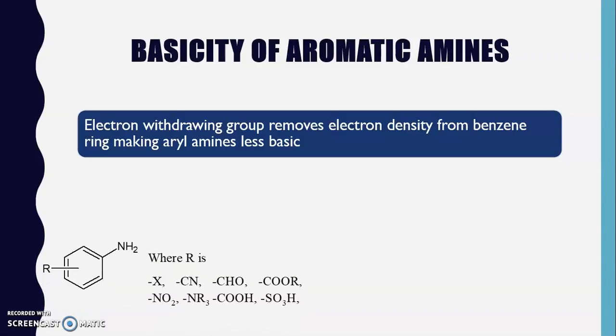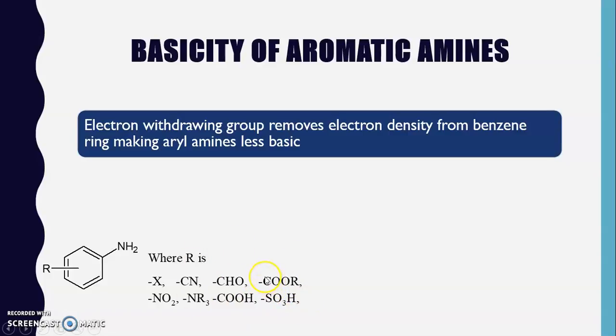Now, which are the different electron withdrawing groups? Here, this R is considered as an electron withdrawing group. Examples: halogens, cyano group, aldehydic functional group, carboxylic acid group, ester functional group, nitro group, amino functional groups, acidic functional group, and SO3H group.